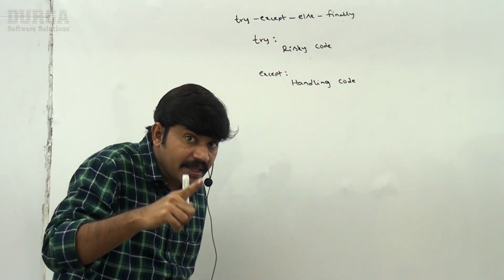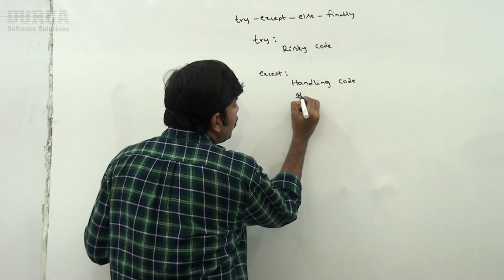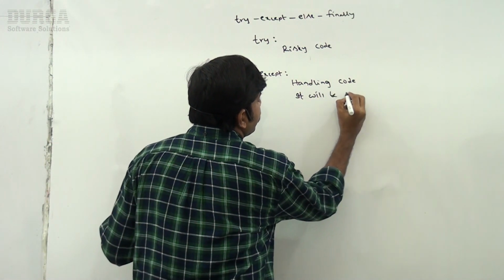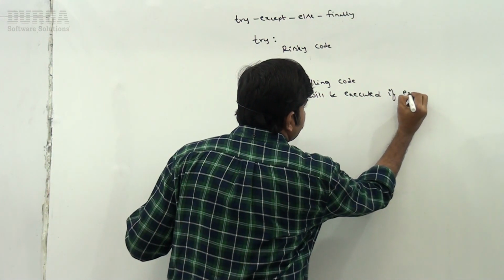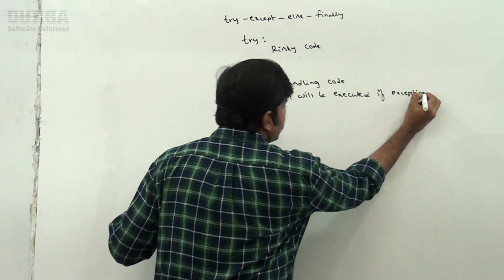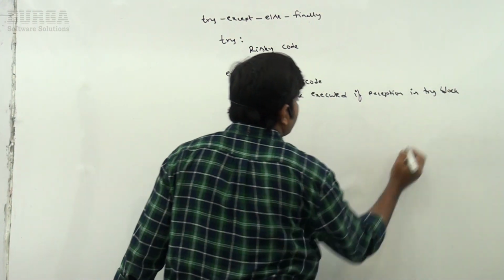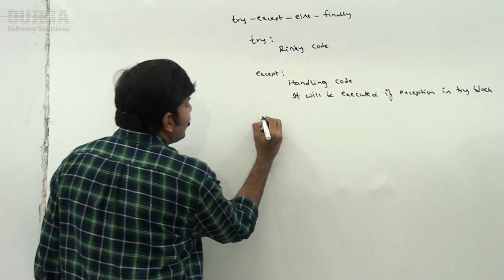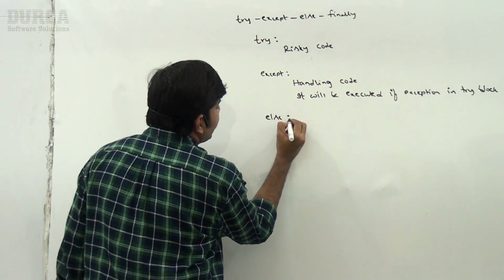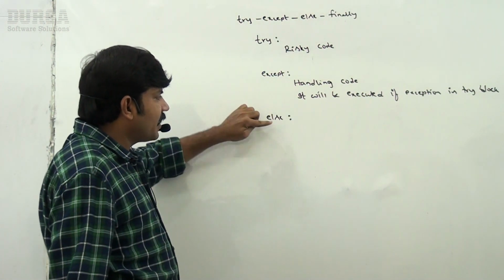Next, when will the except block be executed? It will be executed if there is an exception in the try block. If there is an exception in the try block, then the except block is going to execute. Next, you can take else also. So the position is always fixed. After except, we have to take the else block.